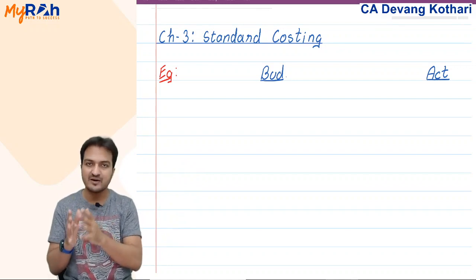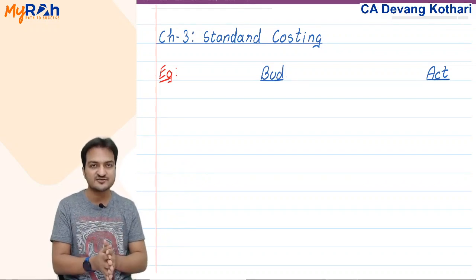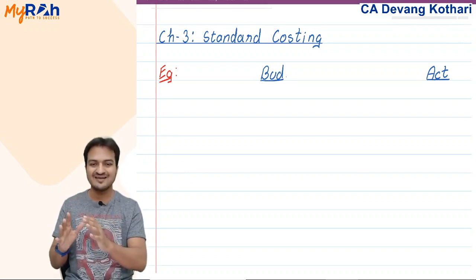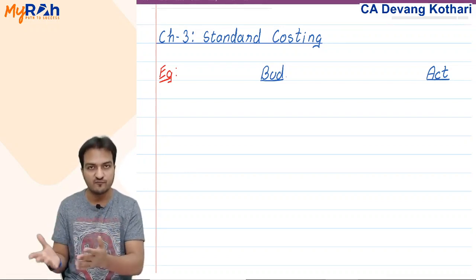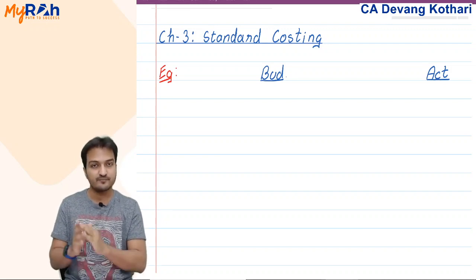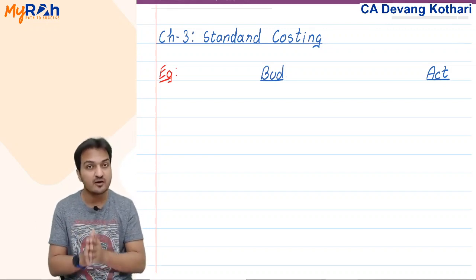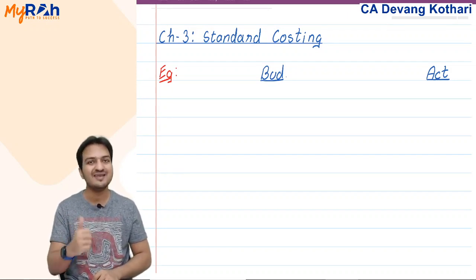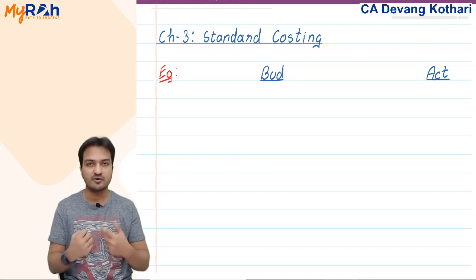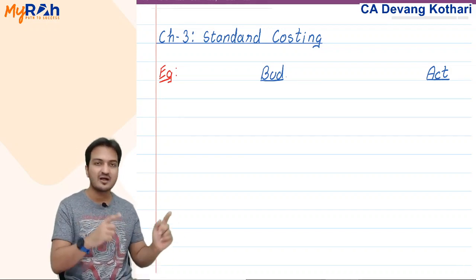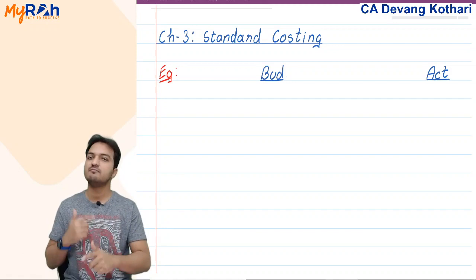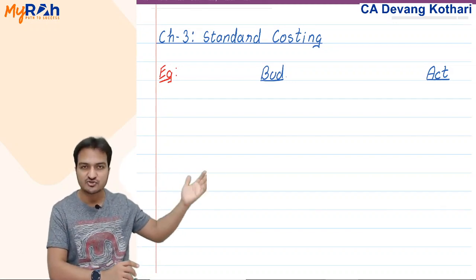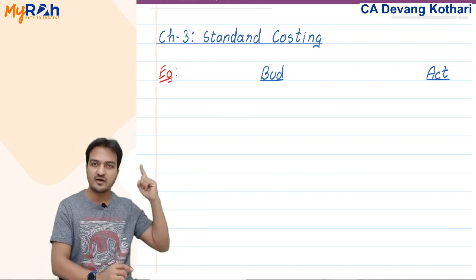Well, you compare your budgeted cost with the actual cost to see how much extra cost you have incurred, so that you can take necessary steps to prevent that extra cost next time. This time your trip is already done, this time the year has already ended, next time you can be more careful. Well, that comparison between budgeted cost and actual cost is called standard costing.